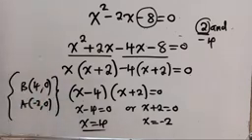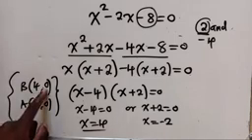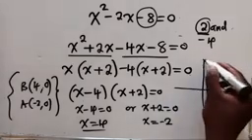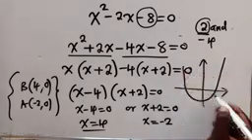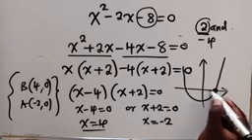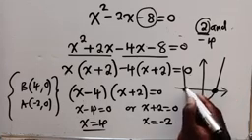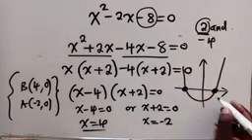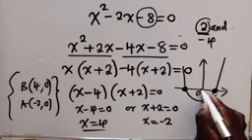I saw a comment, somebody asking me where is the 0 coming from? This 0 is coming as a result of it being the x-intercept. We are finding the point at x. The y-axis here will be a 0. Even here, the y-axis will also be a 0. That's why we're saying, when finding the coordinates, here it's at 0.